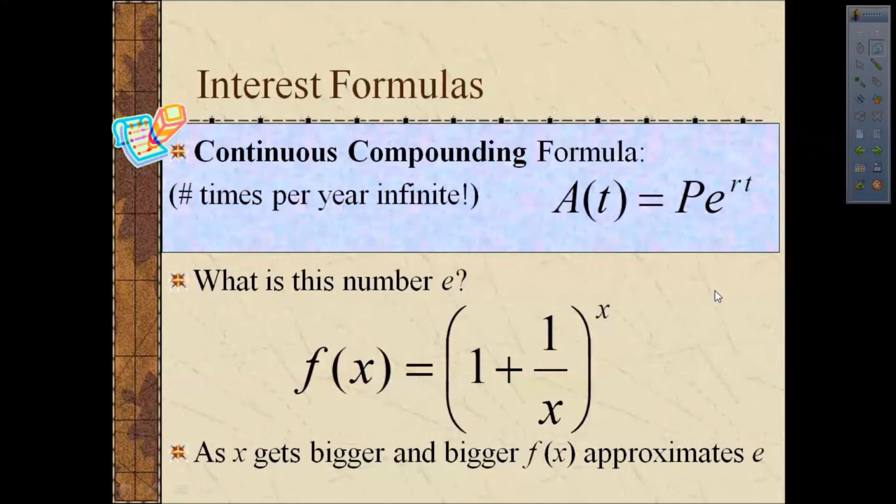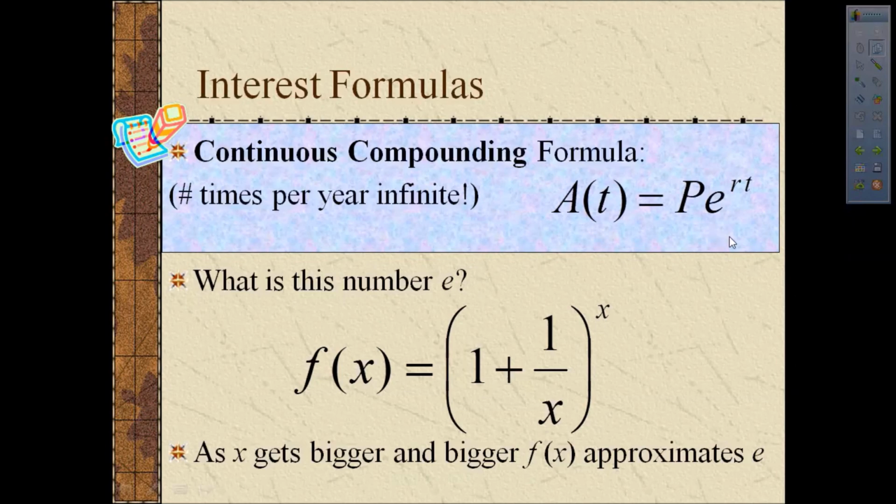When we're using the continuous compounding formula, we'll use a value of E stored on our calculator. This number E is kind of like the number pi in that it is an irrational number. It is a constant. It does not change. It's not a variable, but it is a number. The decimal expansion of E goes on forever, never repeating and never falling into any kind of a pattern.